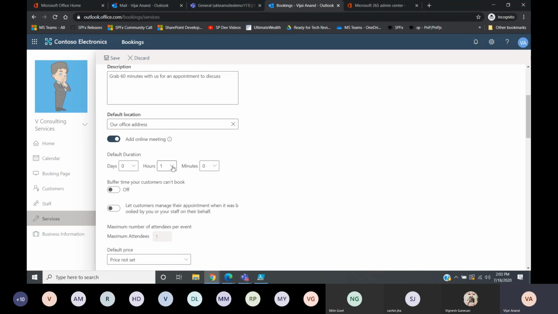And also the default duration. I'm just giving 1 hour. So whatever the initial technical consulting is, that is going to be 1 hour, not more than that. If they want to have a follow up, then again they need to book an appointment. And then there is buffer time your customers can't book.